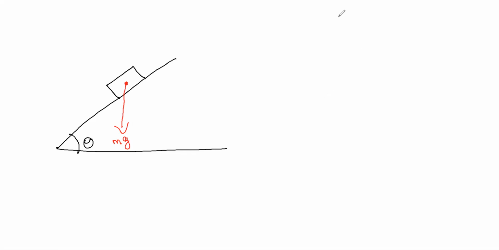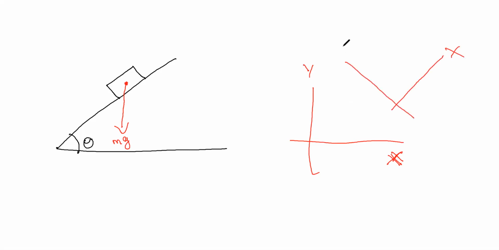In previous cases we found components along the x-axis and y-axis like this. Now what we have to do is rotate this and take this as the x-axis and the perpendicular to that as the y-axis. Means we have to find the components along the surface.